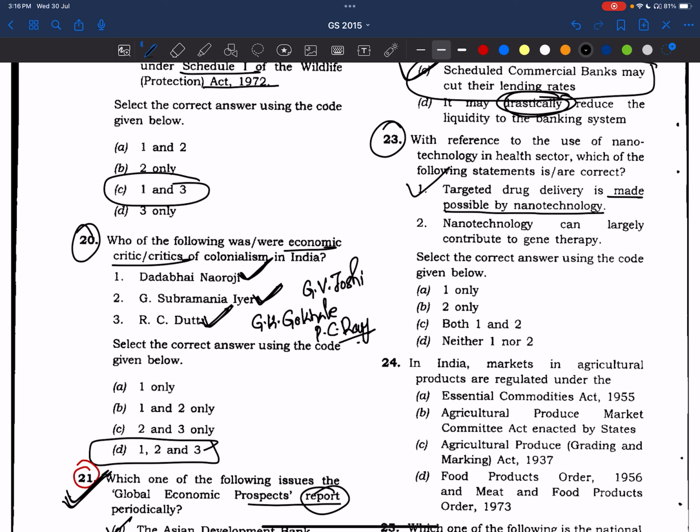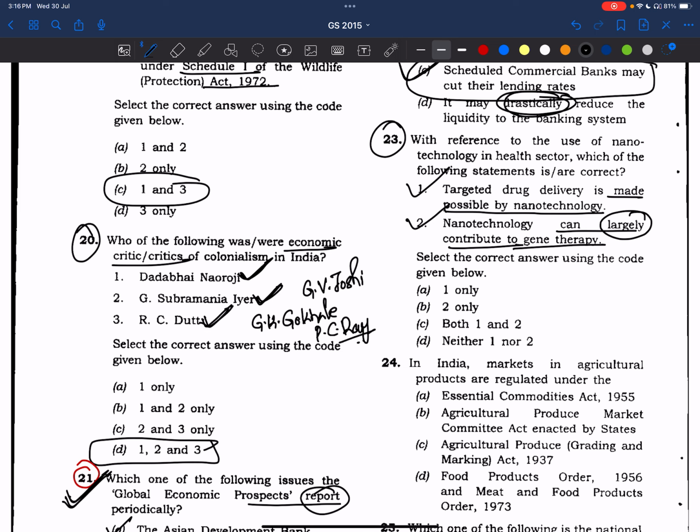Statement 1 is correct. Nanotechnology can largely contribute to gene therapy. This is also a general statement. Don't think that "largely" is an extreme word. This statement is also correct. We are using nanotechnology.